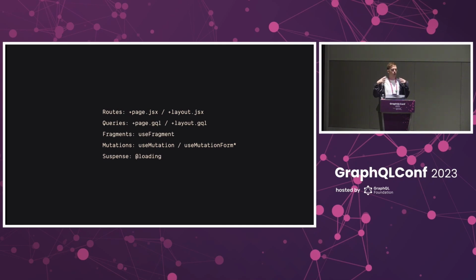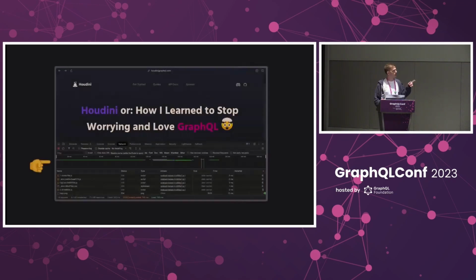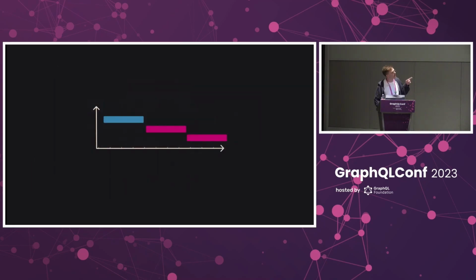Of course, there's a lot we didn't cover, but I want to take the rest of my time to dive a little bit deeper into some of the things Houdini is doing behind the scenes for you. So to start, let's just talk about waterfalls in general. For those of you who don't know, a waterfall usually refers to this pane in your network tab. And more specifically, it's used to refer to a situation where this diagram looks like this.